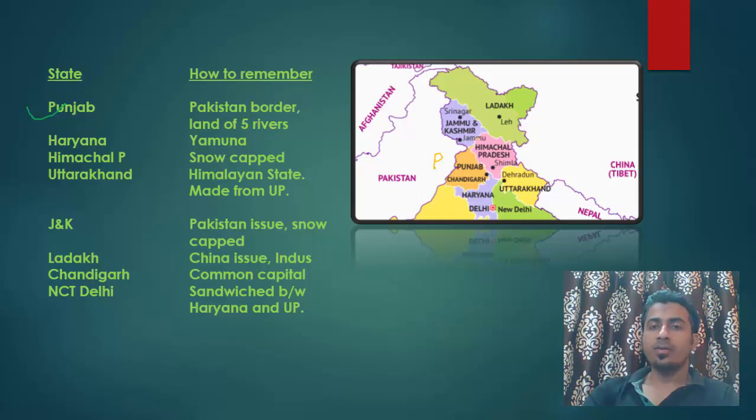Also, Punjab is a land of five rivers. Five rivers means Ravi, Beas, Jhelum, Chenab, and Satluj. So these five rivers flow in the westward direction.